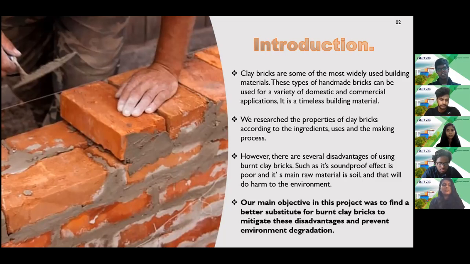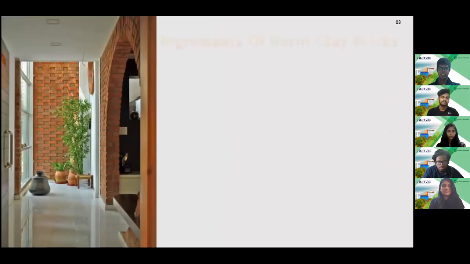However, there are some inconveniences we face due to the use of burnt clay bricks. One thing is that its soundproof effect is poor, and also its main raw material is soil. From these, there are some disadvantages of using clay bricks. From the making process to the usage, using it can cause changes in the composition of soil and could adversely affect the environment. Let's move on to know about the ingredients of clay bricks.